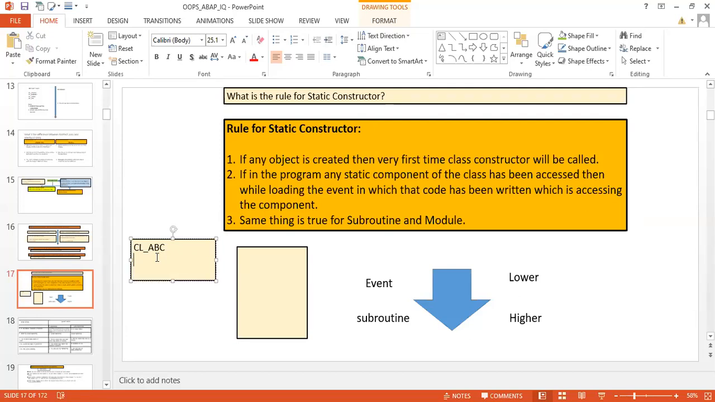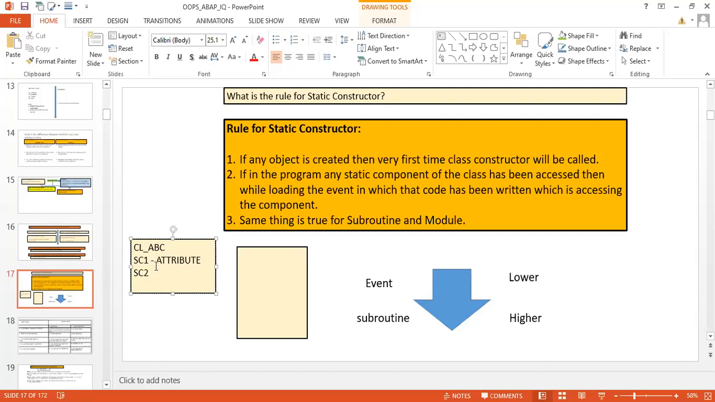So here is a static component, this is the attribute we are having. So static component 1, static component 2. Okay, so in this class we have two components, a static component 1 and a static component 2. So let's suppose this static component 1 is an attribute of the class, some data variable, some type of integer or something like that.